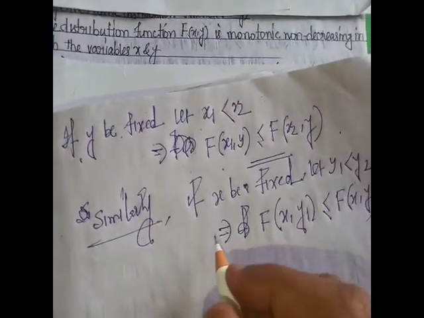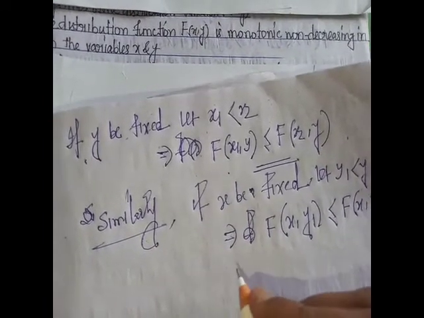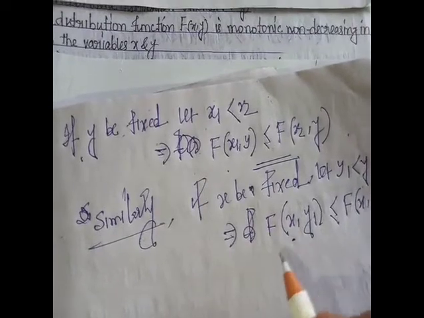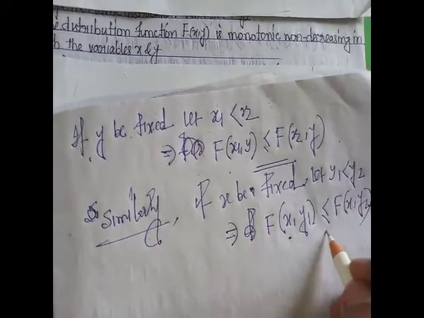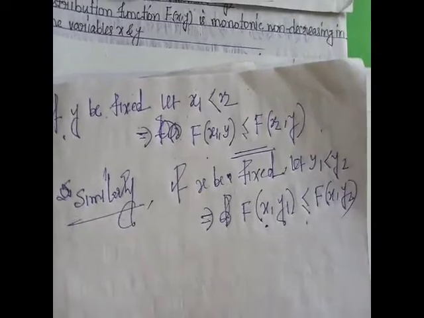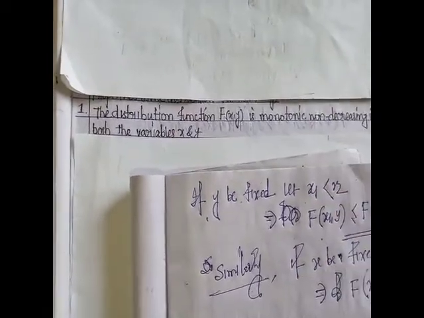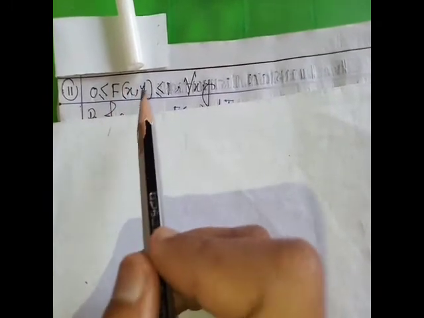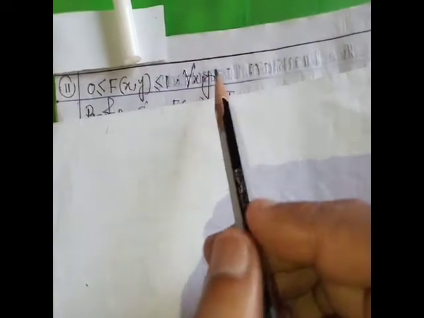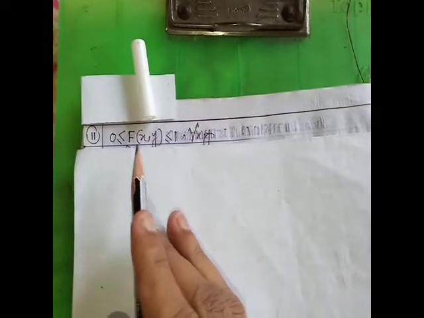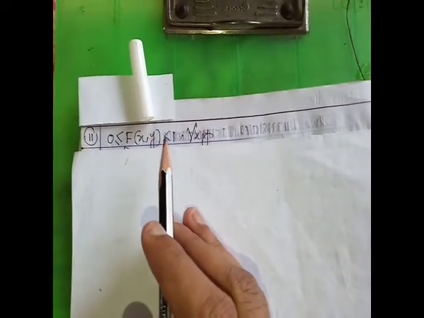This is also called monotone non-decreasing, or monotone increasing, in y. So this is the first property of the joint distribution function. The second property is that 0 is less than or equal to F(x,y), which is less than or equal to 1, for all x and y.